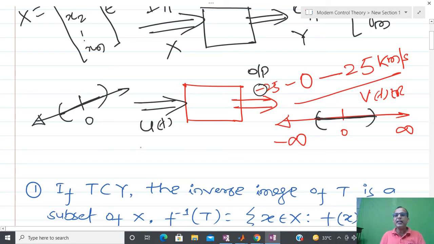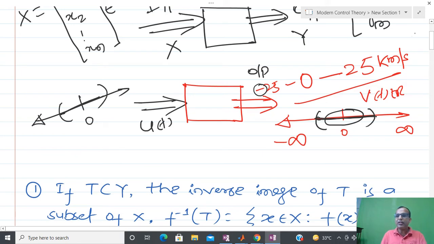Due to that, I have to make sure that if I have some velocity 25, there exists an input corresponding to it or not. That kind of information I have to provide to the machine: if someone wants to move at 25 kilometers per hour, then what kind of force or thrust you have to provide. For that I have to take the inverse image.